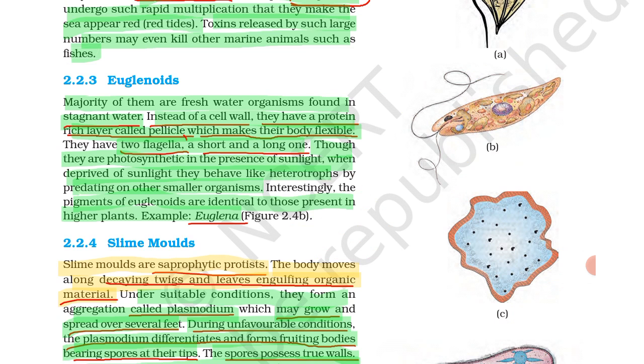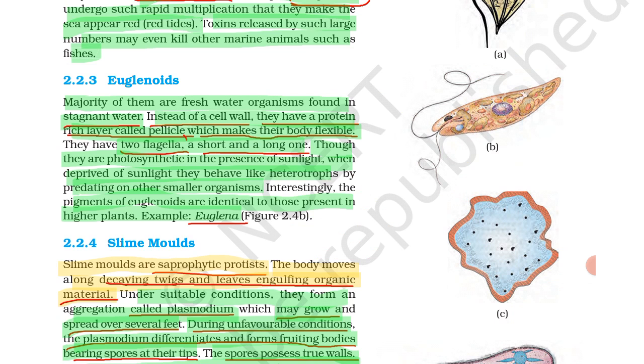Most important, and a question may be asked from here: the euglenoid cell wall is made up of a protein-rich layer called pellicle, which makes the body flexible. It has two flagella, one short and one long.